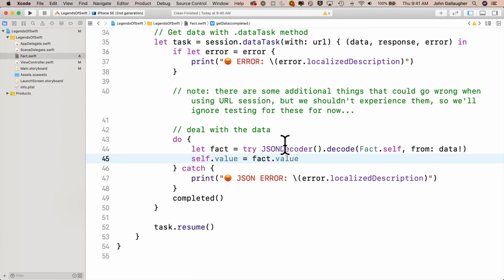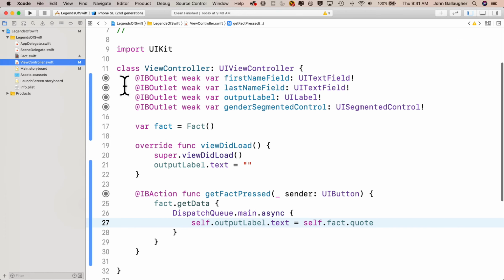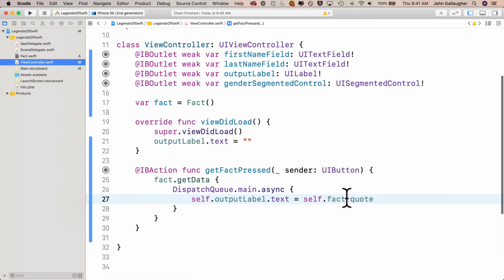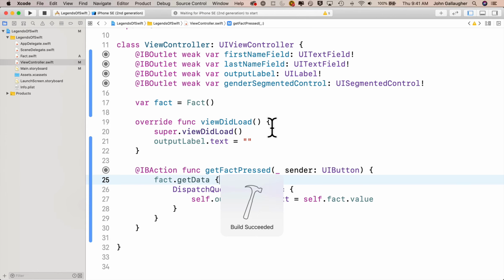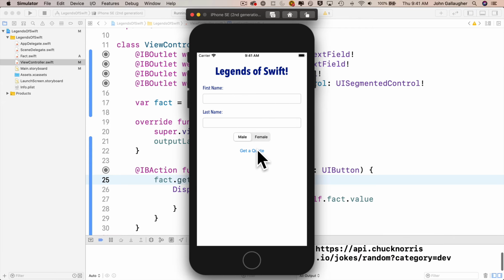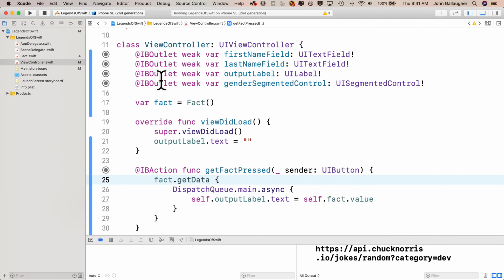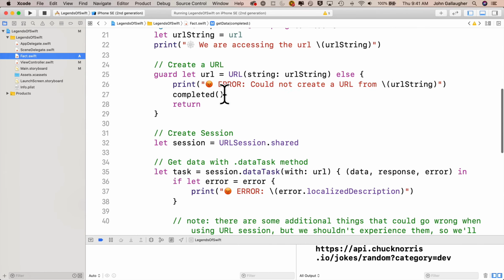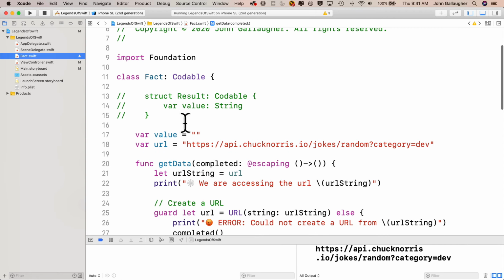Before we can build and run now, we've got to head over to viewcontroller.swift because we no longer have a quote property, so we have to say self.fact.value equals the self output label.text. Now let's build and run, and we'll get a quote. And again, we see we get the same result, so it's just what we expected. It just avoided us having to create that extra structure inside of our fact.swift class. We didn't have to do this. Either technique would work fine.